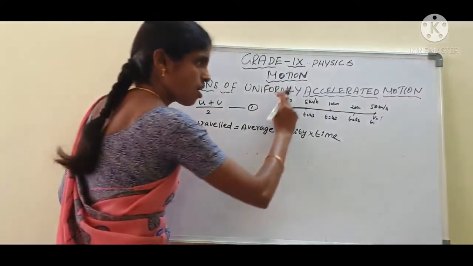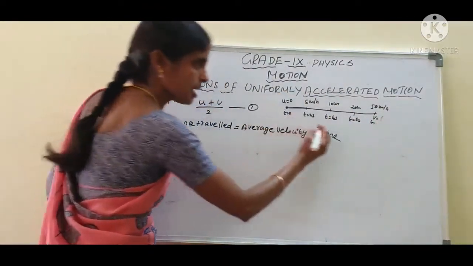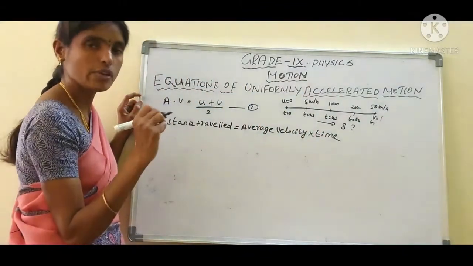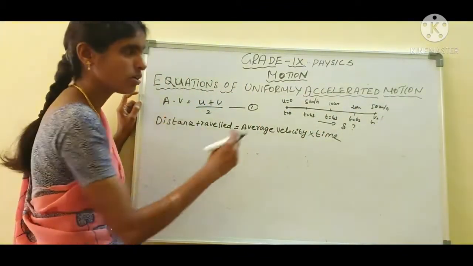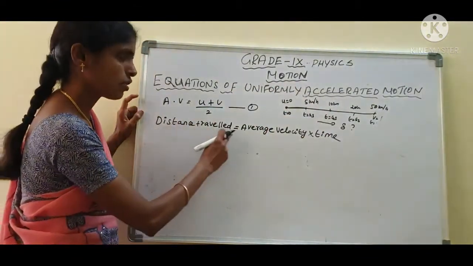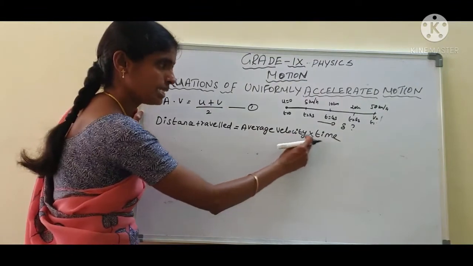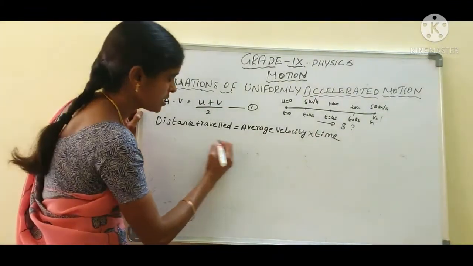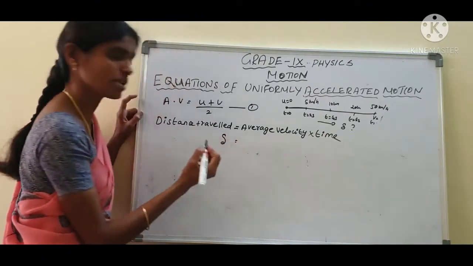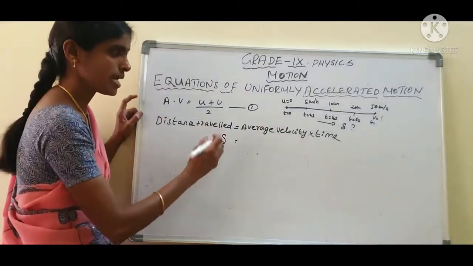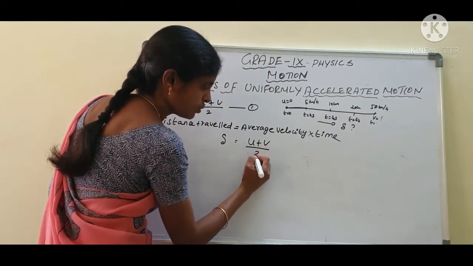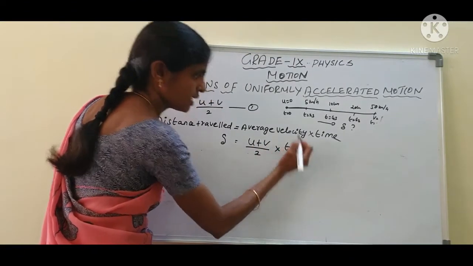Okay. What is the average velocity? What do we need? Displacement of the object. We want the distance traveled, which means we want to calculate the average velocity of the object. Distance traveled equal to what is the formula? Average velocity into time. See here, distance traveled, or displacement of the object, equal to average velocity, which equals u plus v by 2, into time t.